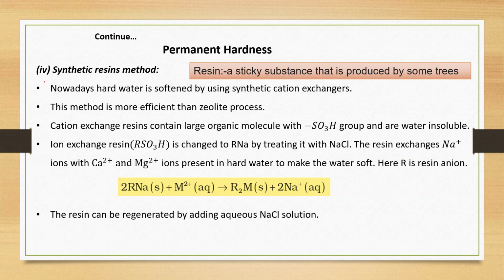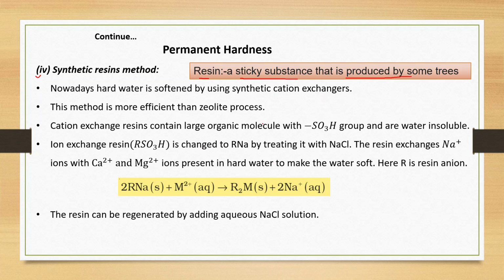Another method is the synthetic resins method. First of all, what is a resin? This is a sticky substance that is produced by some trees, like gum. This is one resin. In the same way, when resin is synthesized in the laboratory, it is known as synthetic resin. It may be a kind of plastic.